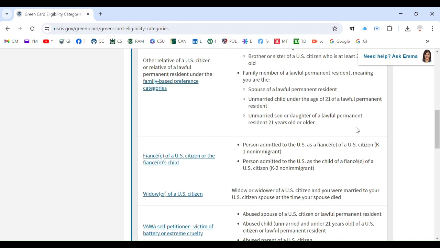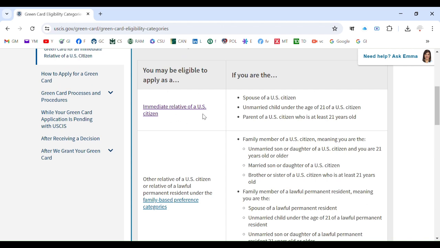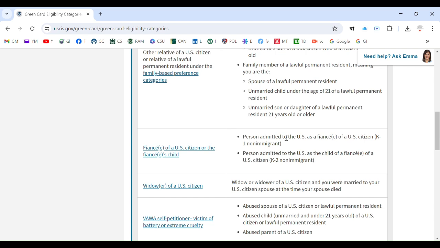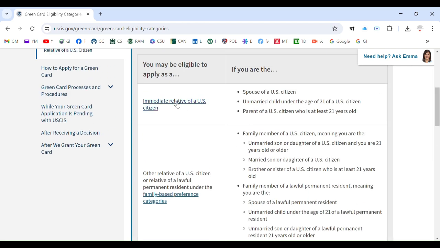The first one is immediate relative of a US citizen, and this is very much of high priority. This category is the top priority, this is the second top priority category of family-based green card, this is the third, and this is the fourth category. But immediate relative of a US citizen is the best category. If you fit into this category, the approval possibility is near or shy of 100%. So this is a very good thing. So how do you become eligible within this category?